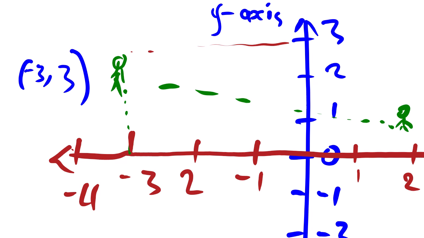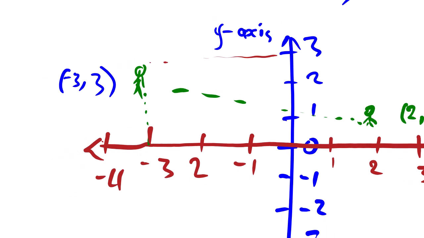The person that will see this is going to interpret it as the person is on the negative side, let's say in kilometers, 3 kilometers on the negative side, that is on the left-hand side, and 3 kilometers on the y-axis.